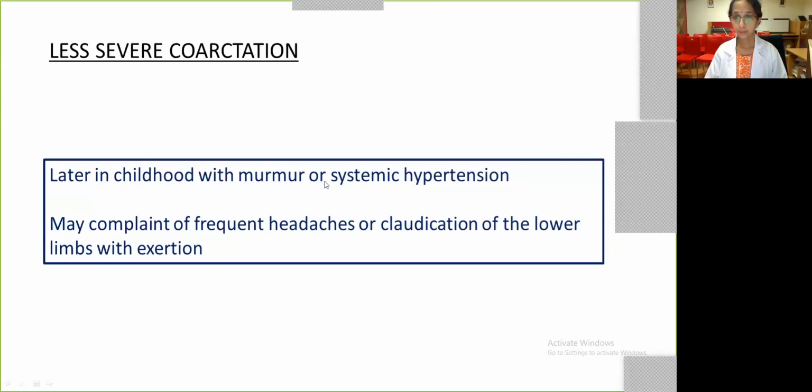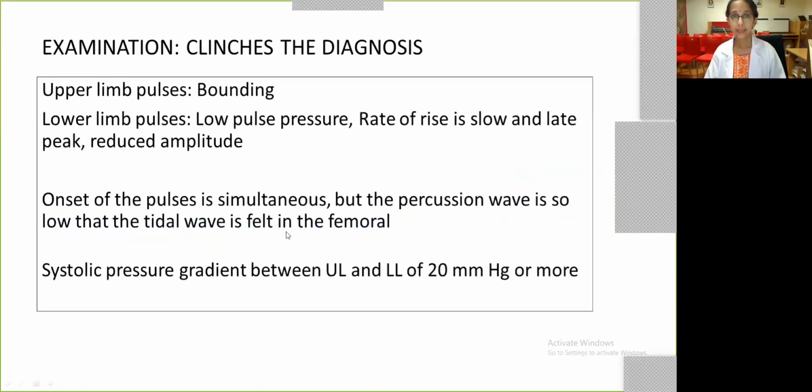This is an important message that every single child entering a pediatric OPD or a pediatric cardiac OPD should probably have a blood pressure recording done in the upper limb at least to rule out systemic hypertension. There are babies who get picked up just when they walk in the pediatric OPD based on systemic hypertension. There are children who might complain of frequent headache or leg pain on exertion, and then on evaluation get picked up with coarctation. So these children commonly present in their first or second decade. Now, examination findings.